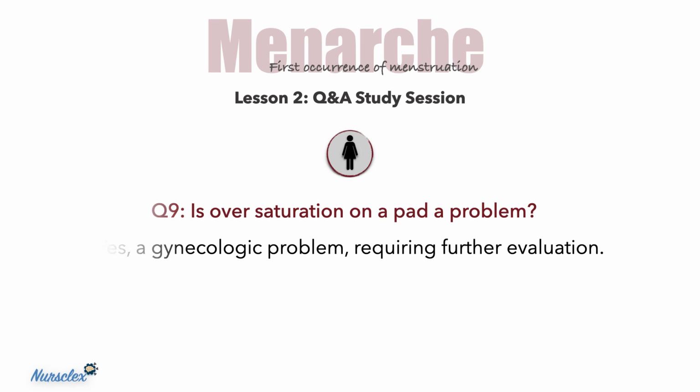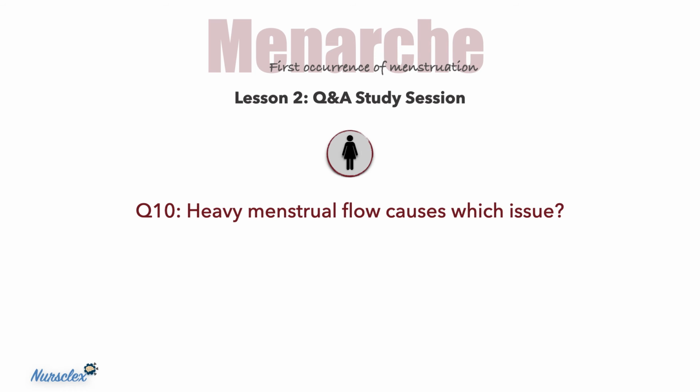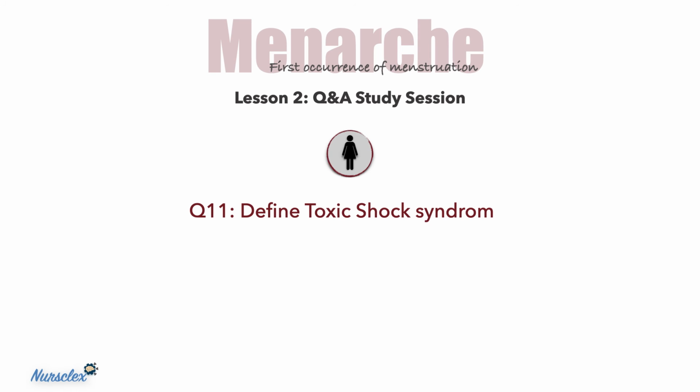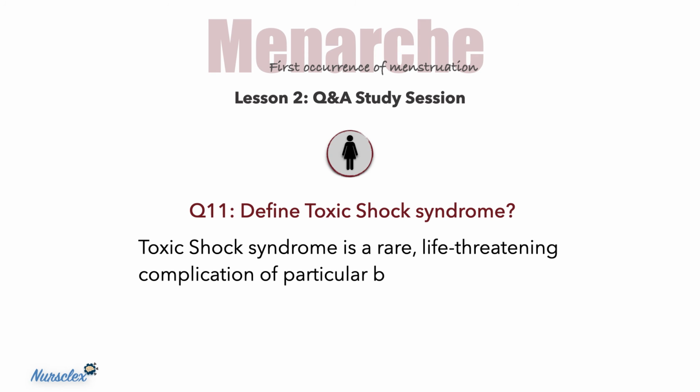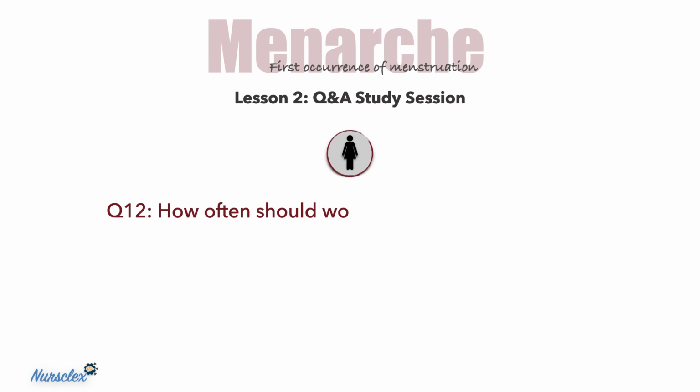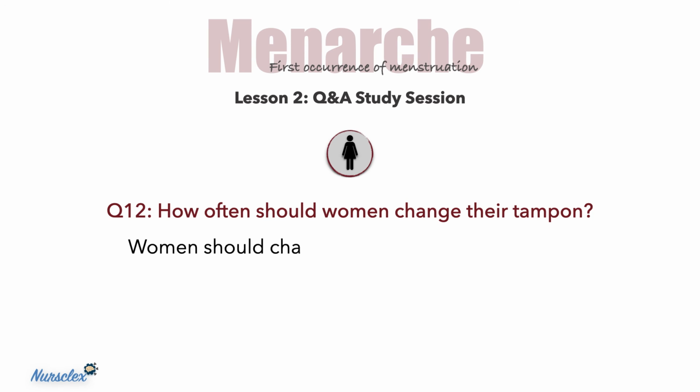Question number 10. Heavy menstrual flow causes which issue? Anemia. Question number 11. Define toxic shock syndrome. Toxic shock syndrome is a rare, life-threatening complication of particular bacterial infections. Question number 12. How often should women change their tampon? Women should change them every 3 to 6 hours.